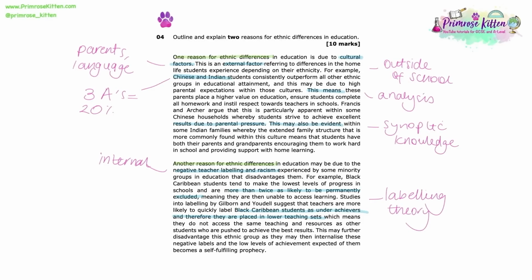Whenever you discuss labelling, I would really recommend going through that little link of ideas from teachers labelling a student, to the student then internalising these labels, to then this becoming what's known as self-fulfilling prophecy.